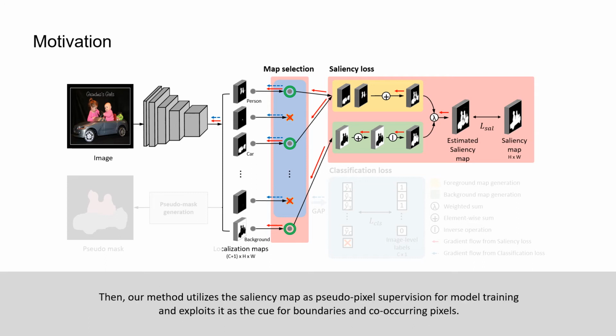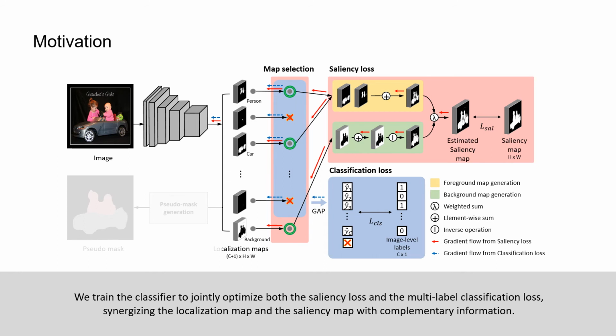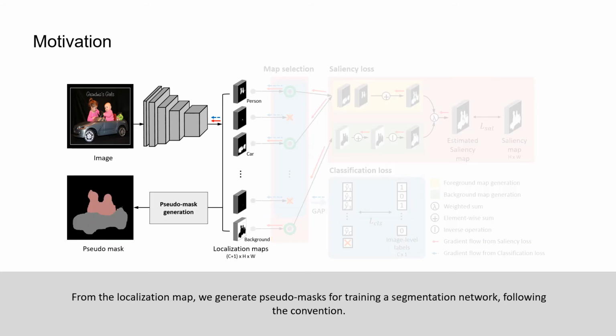Then, our method utilizes the saliency map as pseudo-pixel supervision for model training and exploits it as the cues for boundaries and co-occurring pixels. We also use the multi-label classification loss to predict image-level labels. We train the classifier to jointly optimize both the saliency loss and multi-label classification loss, which can synergize the localization map and the saliency map with the complementary information. From the localization map, we generate pseudo-masks for training a segmentation network following the convention.